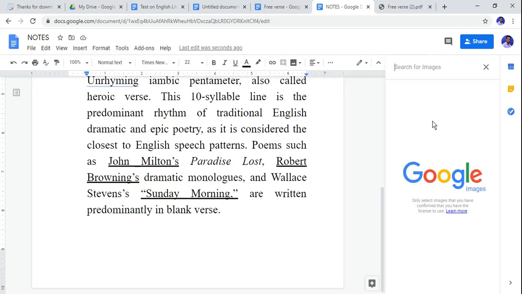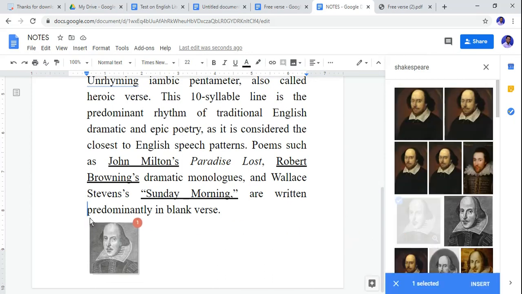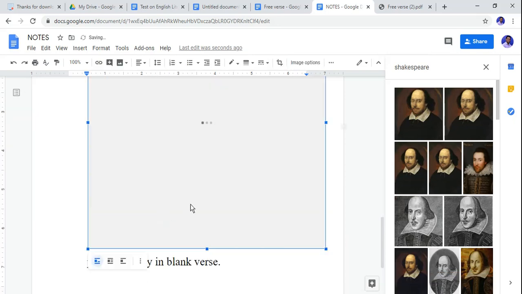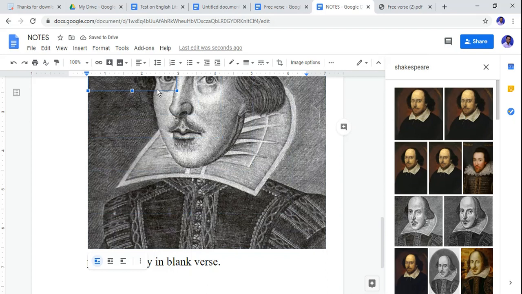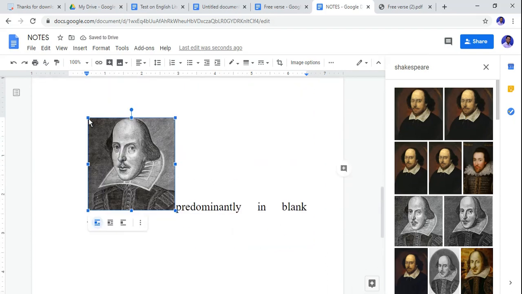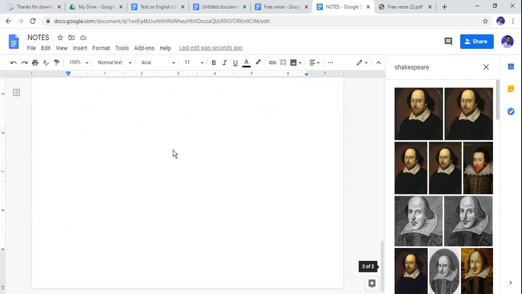Easily I can search, the search option is available. So let me search for a photo of Shakespeare. Now see, easily when I click on this photo and drag it onto my page, this image is automatically pasted on my page. So you can format it like this, you can resize it as I did. So this is again a very important feature.